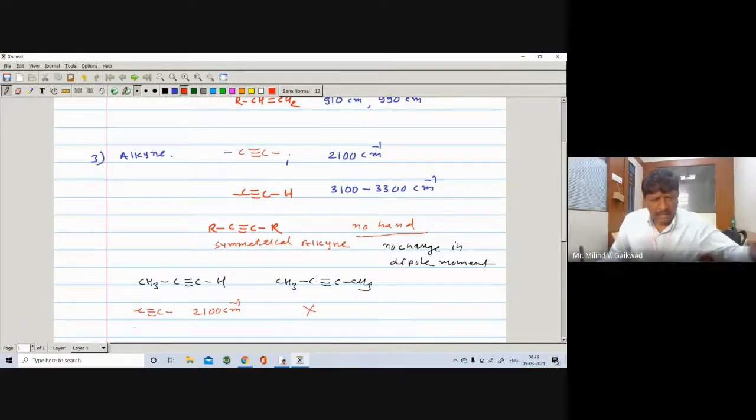And another, here there is a CH stretching which will appear at 3200 centimeter inverse, and in the other it is absent. So in this way we can write the difference between these two. They may ask such a question: how will you differentiate between 1-butyne and 2-butyne? You can write such a difference.